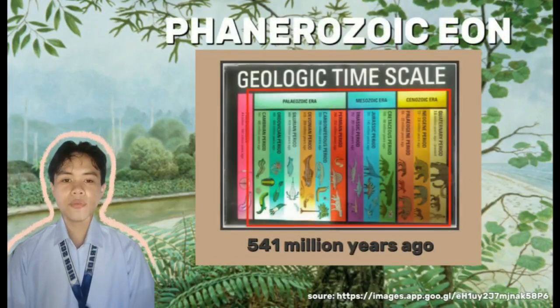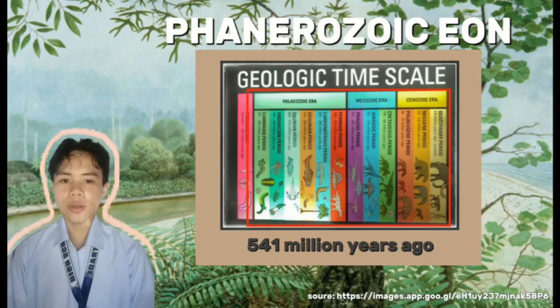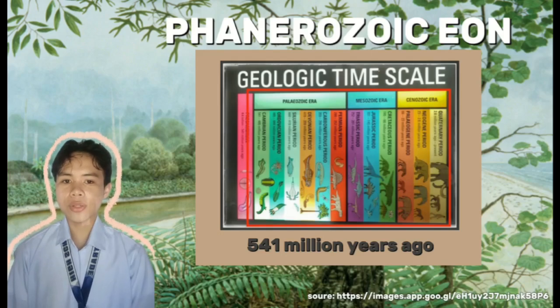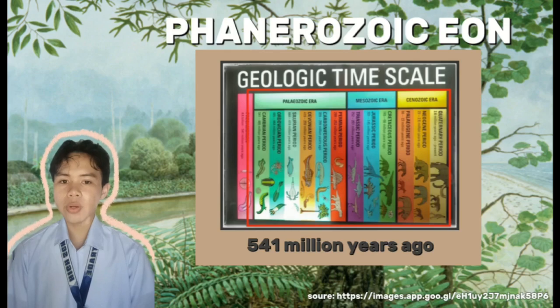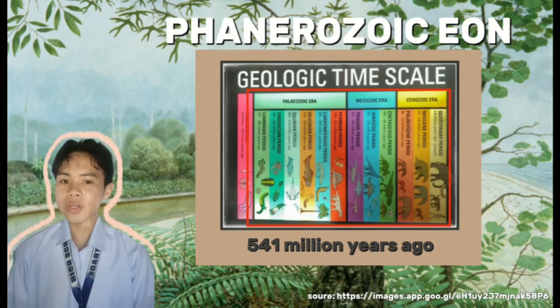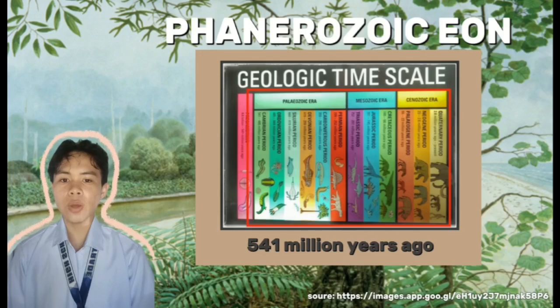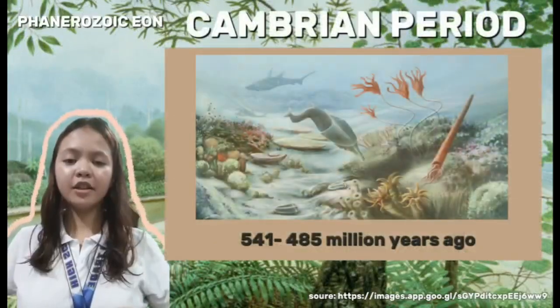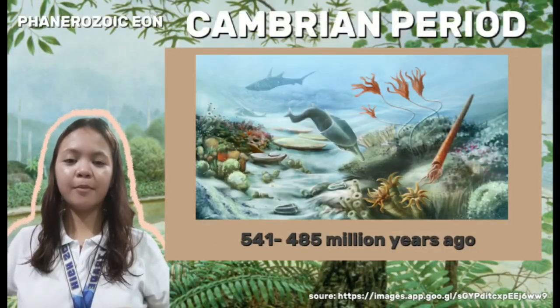The Phanerozoic Eon, starting 541 million years ago, is a drama of life's explosive emergence, from bizarre Cambrian creatures to dinosaur thunder and the rise of mammals. It's life's incredible journey, showcasing its diversity and resilience, and it is subdivided into three eras, and we'll show them to you one at a time. Under the Paleozoic era, we see the Cambrian period.